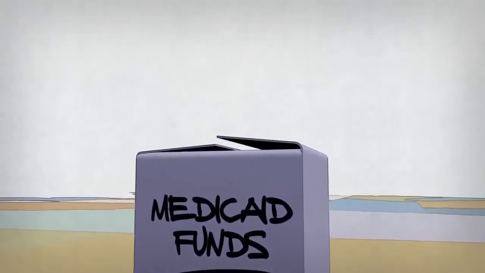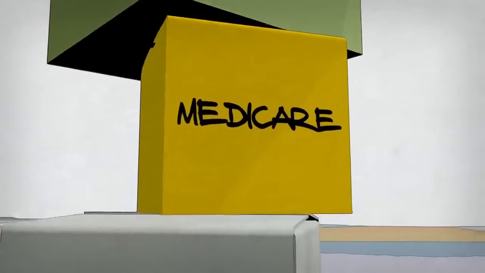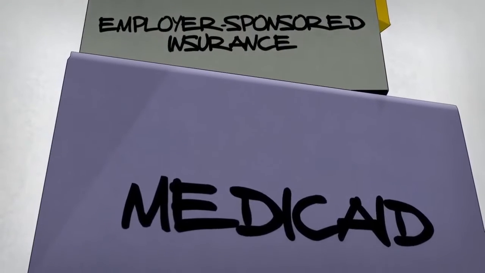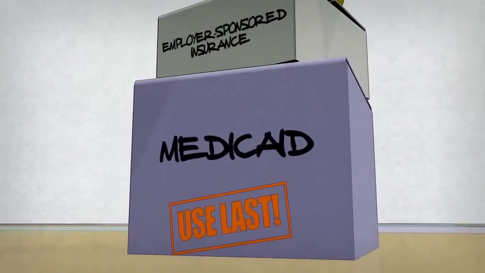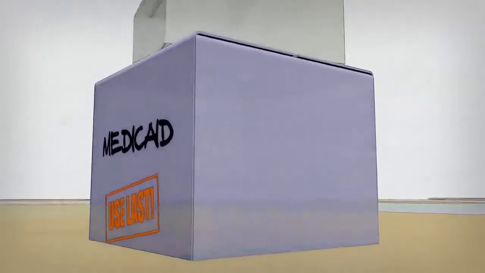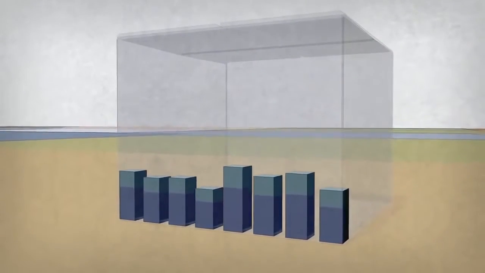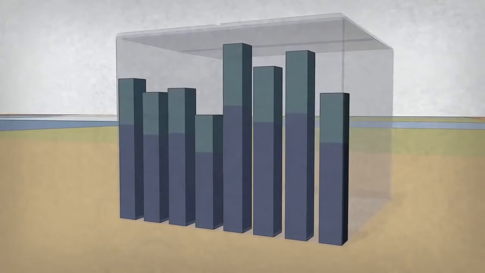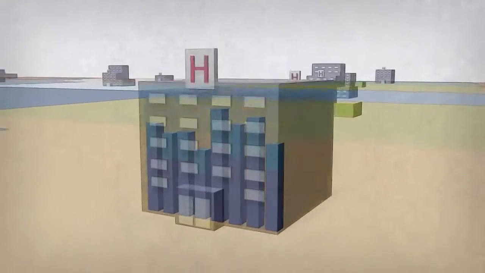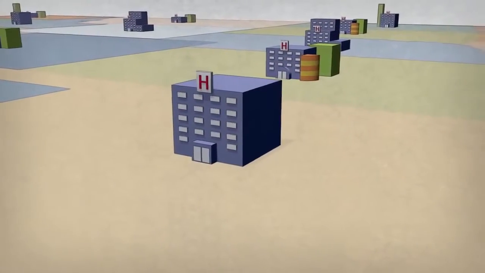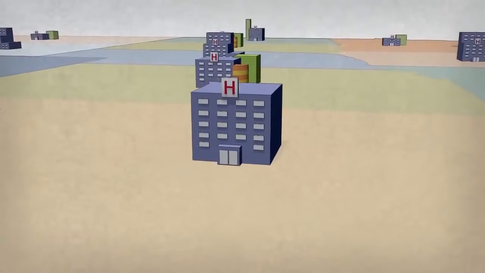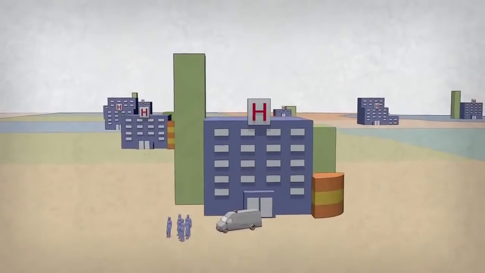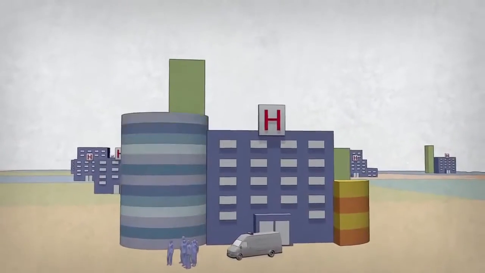If people have other sources of healthcare funding, such as Medicare or employer-sponsored insurance, those parties may have to provide funding before Medicaid, since Medicaid is a payer of last resort. While the federal government has mandated legal minimums for Medicaid, including minimum access to care, eligibility requirements, and medical service requirements, there remains great flexibility from one state to another in how programs are administered. One of the ways states utilize this flexibility is through waivers, which allow for expanded services and enrollment, and in some cases allow innovative solutions.